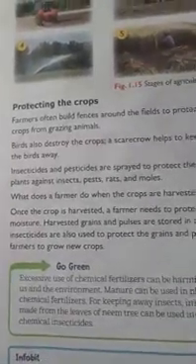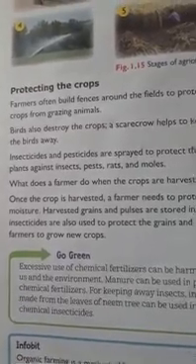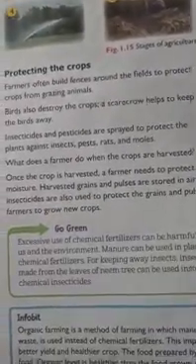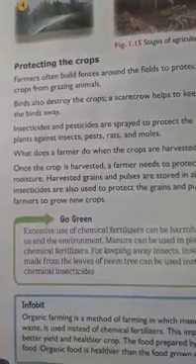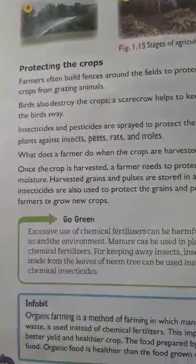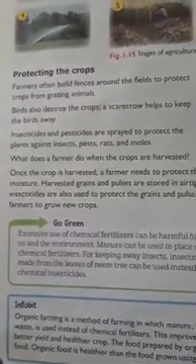So after harvesting the crop, they need to store it and protect it by different methods. Healthy seeds also have to be stored to sow in the next farm. When they prepare the land, they need to sow the seeds again, so they have to store these also. So that's it in this lesson, children. We have completed this lesson today.